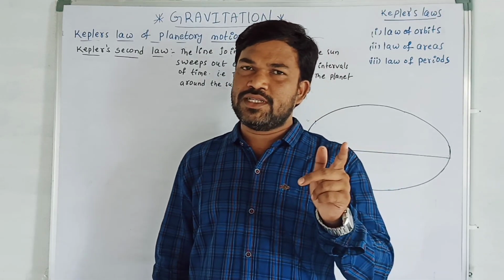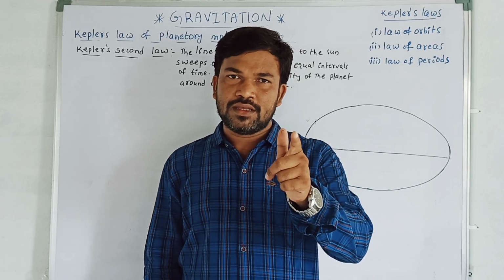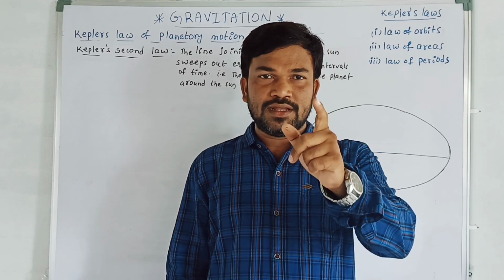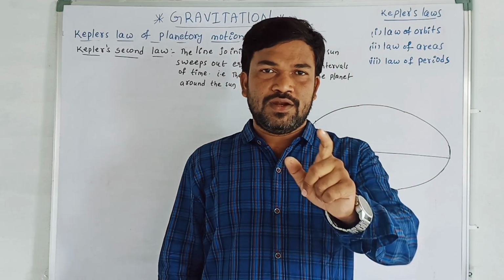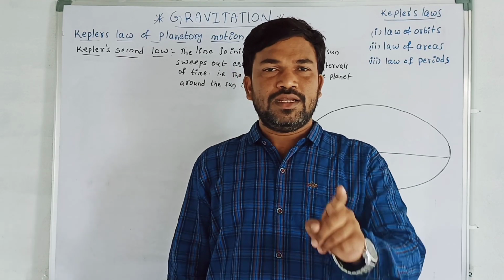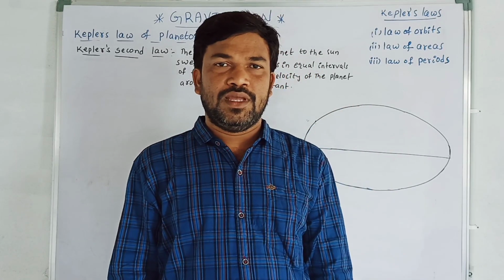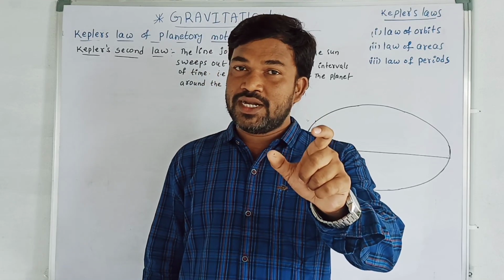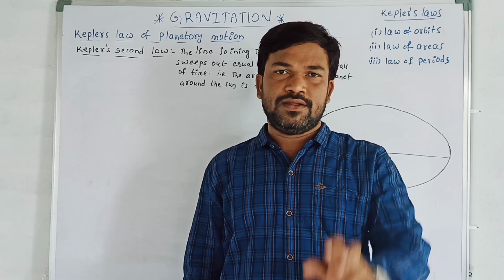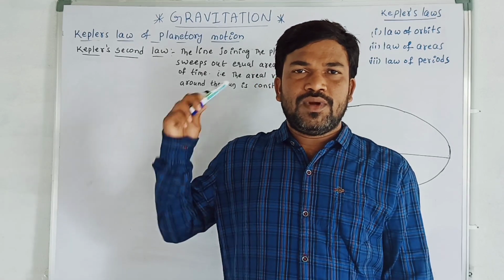What is Kepler's first law? Do you remember? Yes, all the planets are revolving around the sun in a path. It is not a circle, it is an elliptical path, and the sun is situated at one focus of the ellipse. Okay, that is clear. Now, what is the second law?